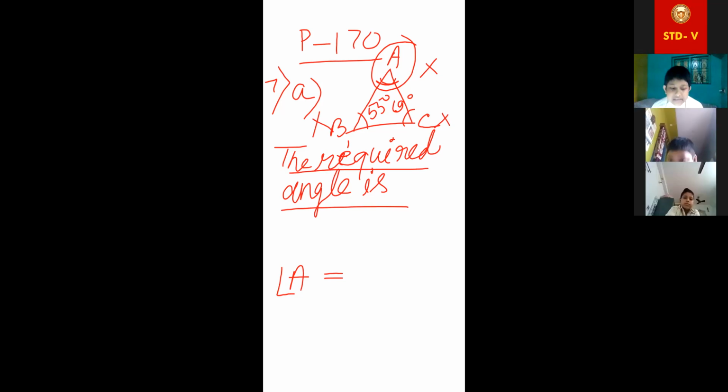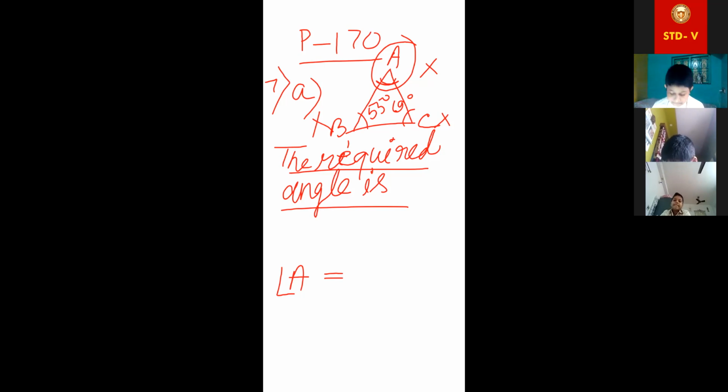Do we need to draw this? Ma'am, do we need to draw the triangle and then start solving it? Basically, if it is one marker question, then no need to draw. But if it is more than one, then you will have to draw the triangle. For FA2, no need to draw because it is MCQ. But I am telling you the rules.